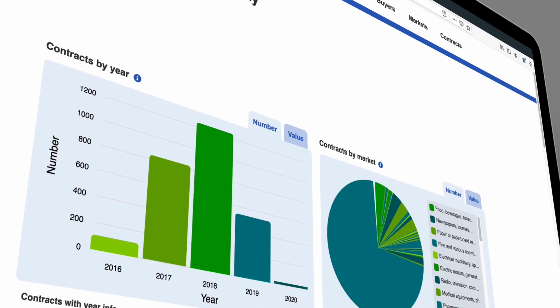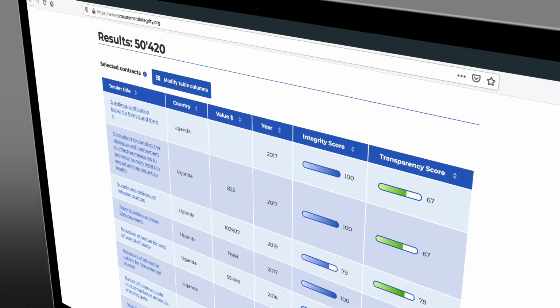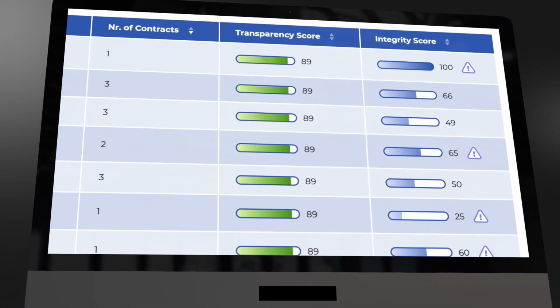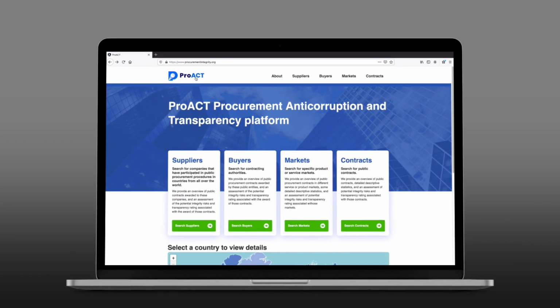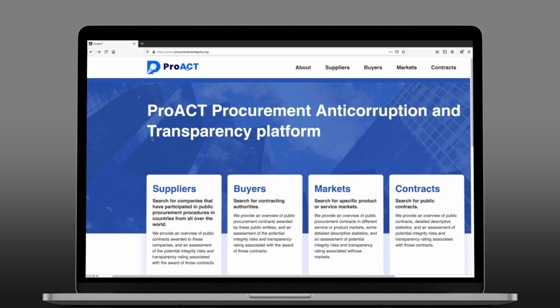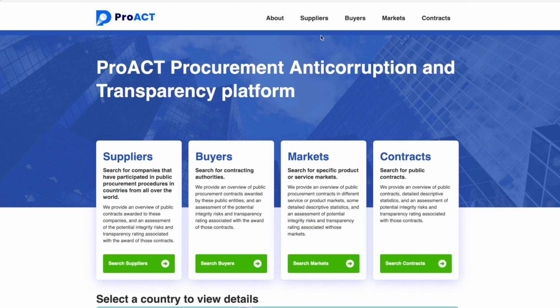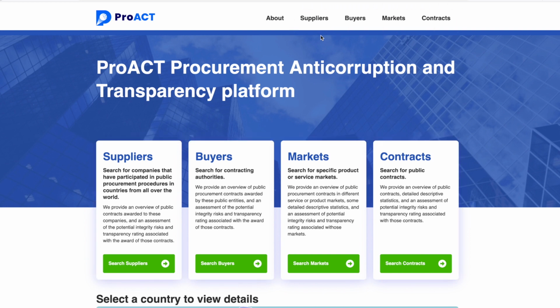The ProACT platform provides easy access to public procurement data and enables identification, analysis, and monitoring of performance and integrity risks associated with these contracts. This is the ProACT website, and this is the landing page. You can always reach the landing page by clicking on the ProACT logo on the top left. The ProACT platform makes these risks visible through 4 units of analysis: suppliers, buyers, markets, and contracts.